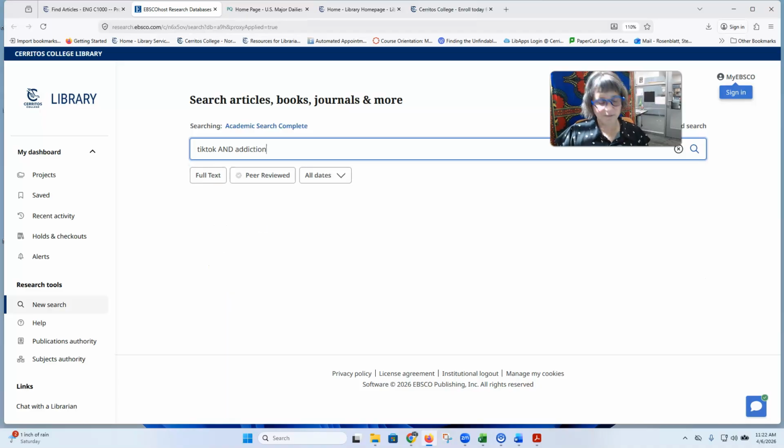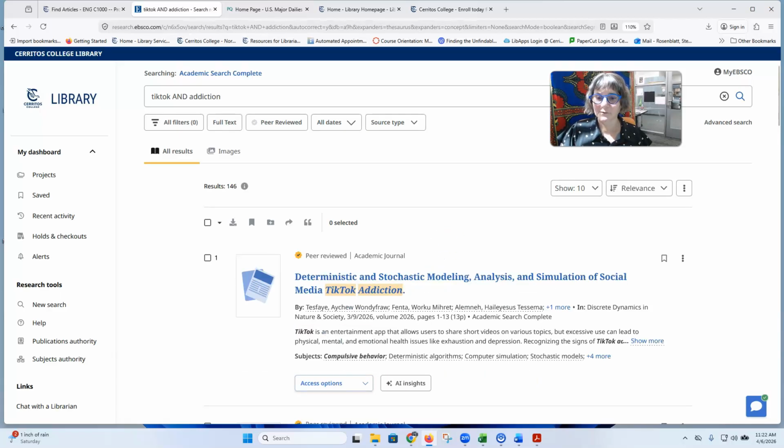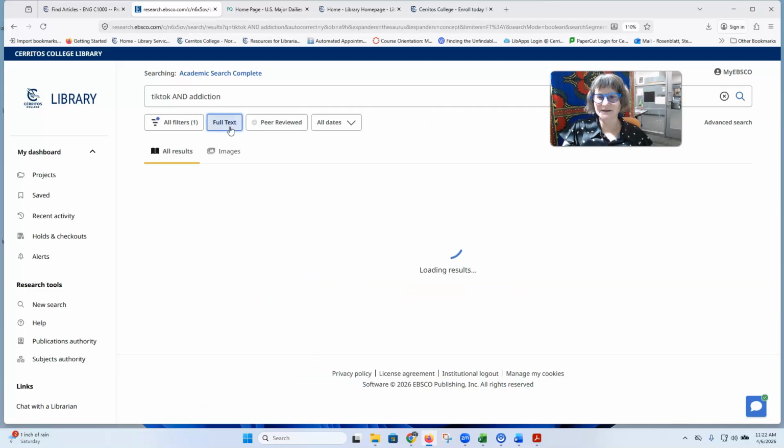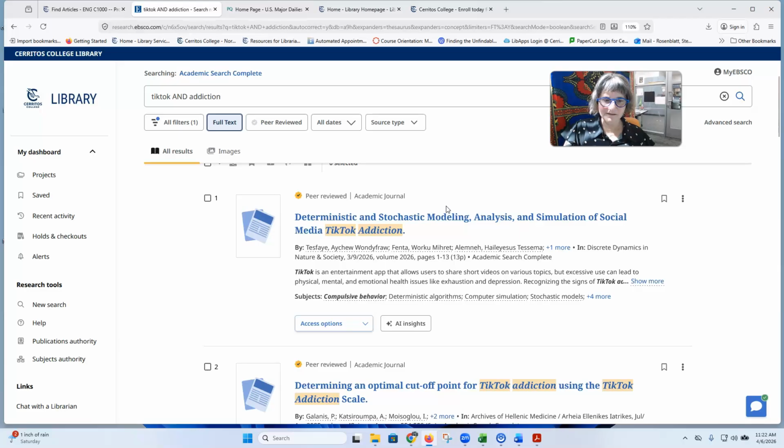It offered me a different option, mental health, and based on the results I get here, I might want to change that. But I'm getting 146 results. I'm going to limit to full text because I only want to see results that I can read. So I have 64.